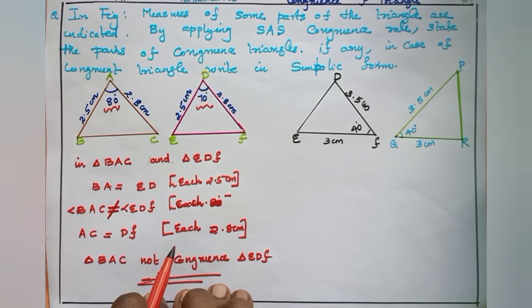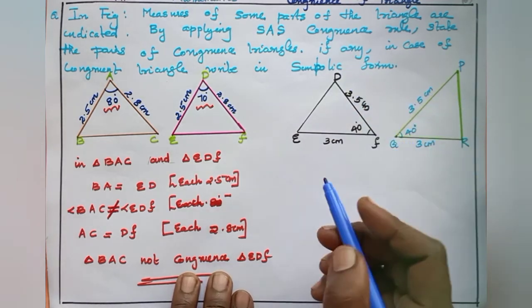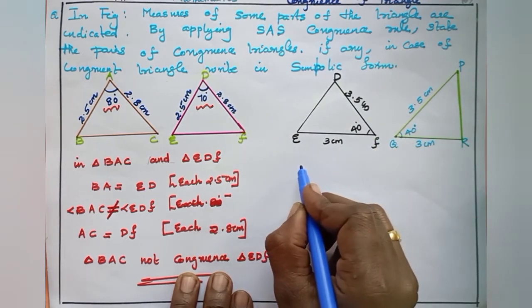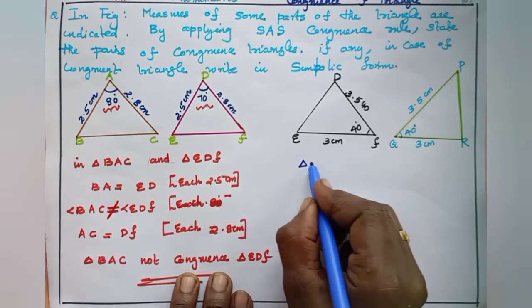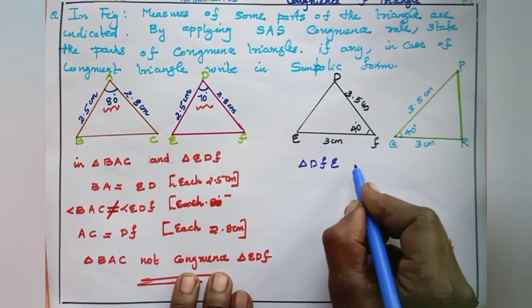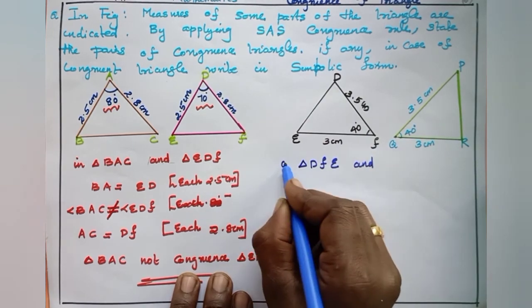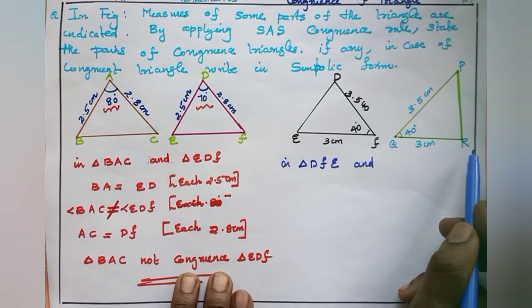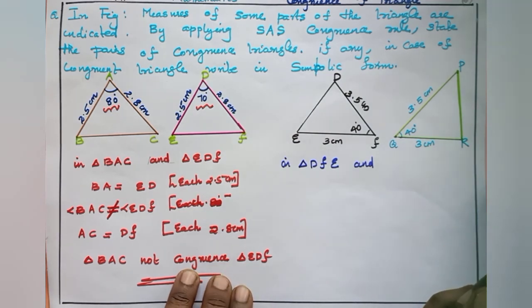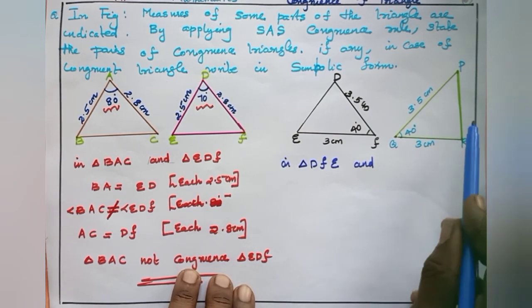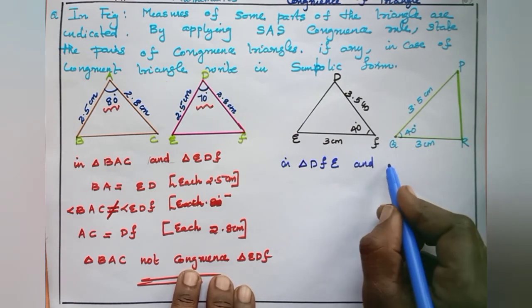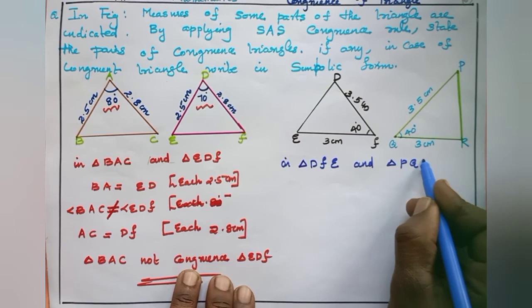Then listen to this question. We can take this included angle, given angle F. So we can name this triangle DFE. And the other triangle we can write as PQR. Triangle PQR.